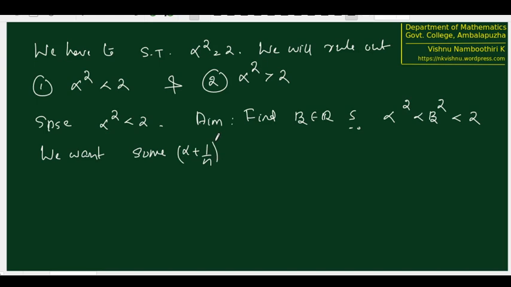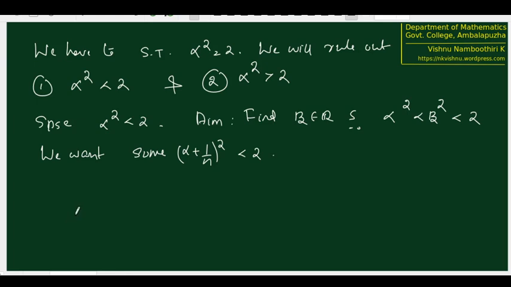At the same time we want alpha plus 1 by n the whole square to be less than 2. In that case, we can choose this alpha plus 1 by n to be equal to beta, and everything will work out. But how do we choose this 1 by n?